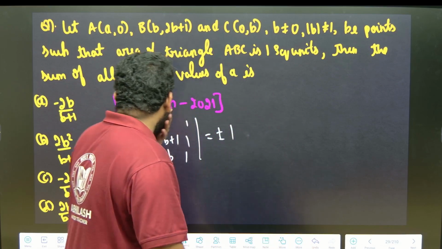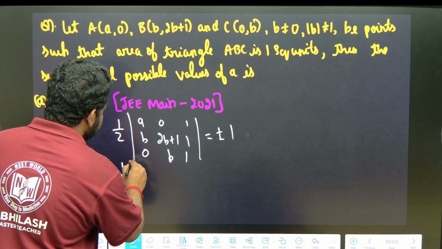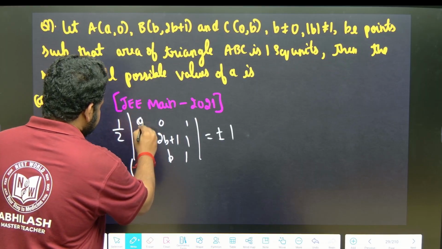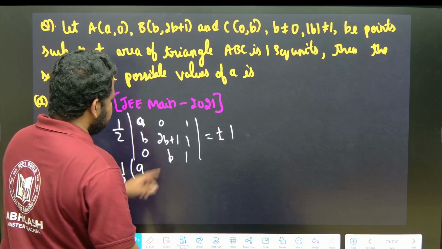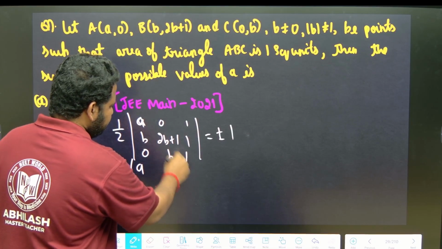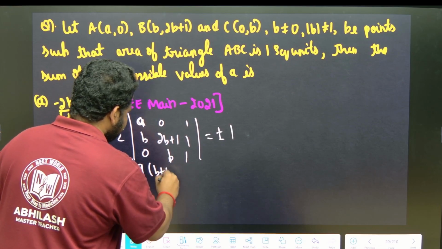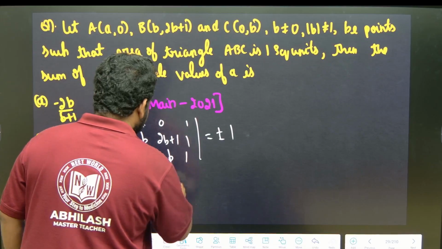So if I calculate now, I will get half into, what is this? A into 2b plus 1 minus b, that becomes b plus 1, so A into b plus 1, because 2b minus b is just b, minus 0.